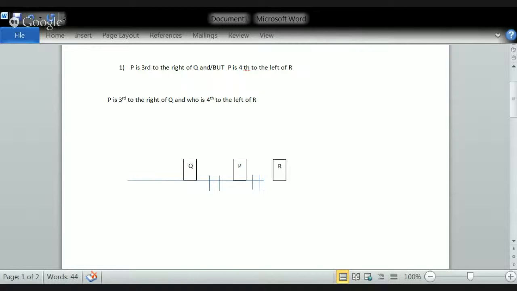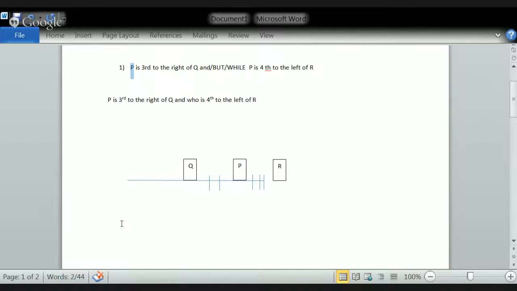They'll also use, sometimes, while. So there are 3 things here. One is and, another is but, and another is while. Any of these 3 words, suppose instead of and, now he's using but. When a but is used, which one to consider? The first letter, which is P. And when while is used, which one to consider? Again P. So remember, whenever you get and, but, and while in an exam, always choose the first P.